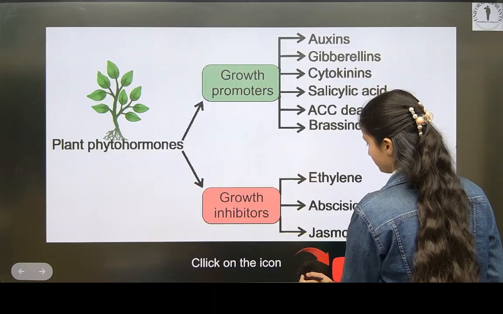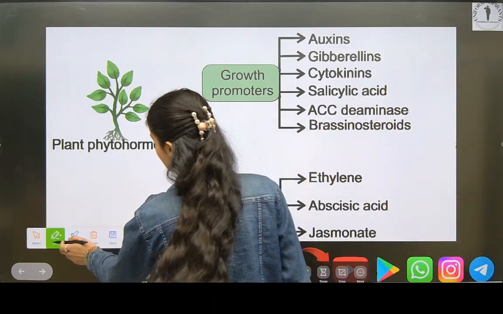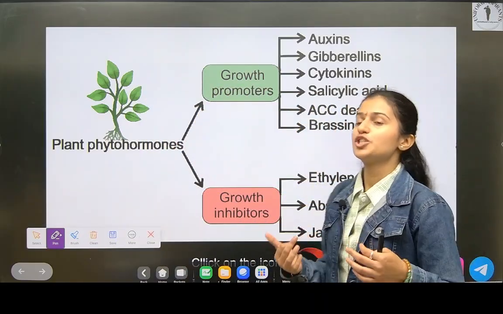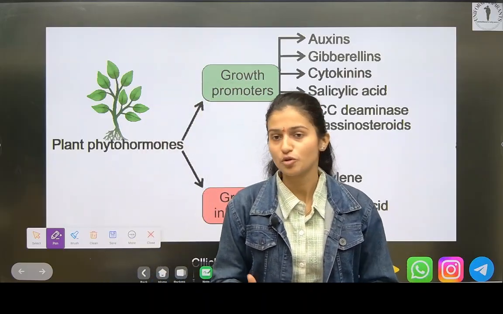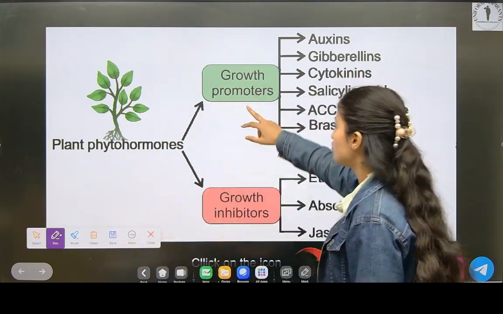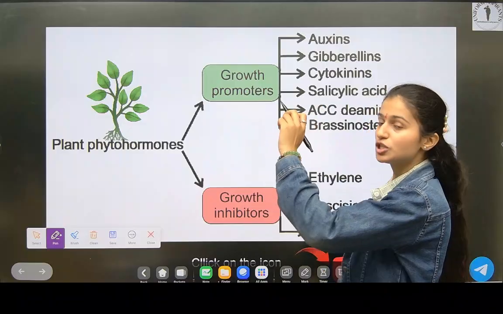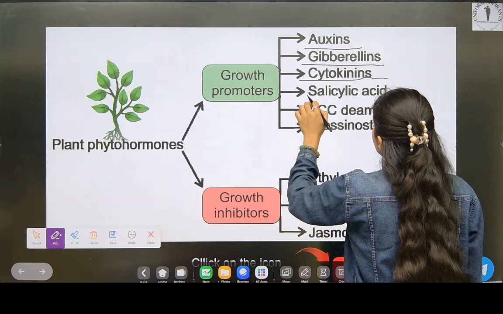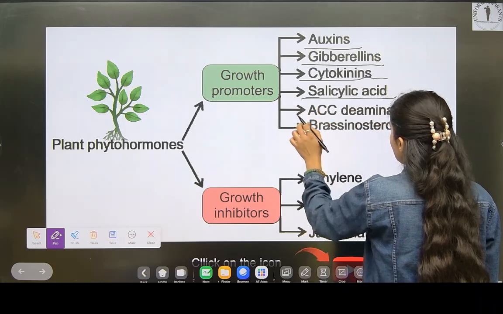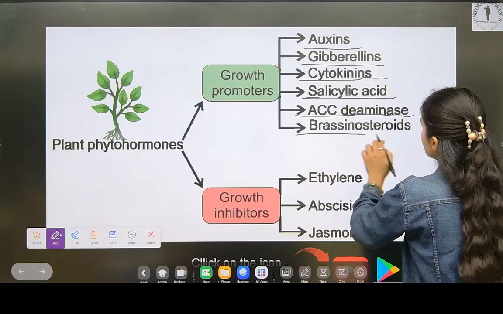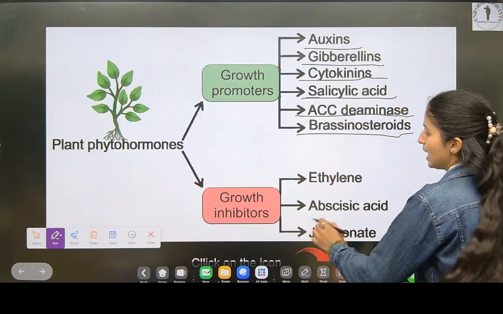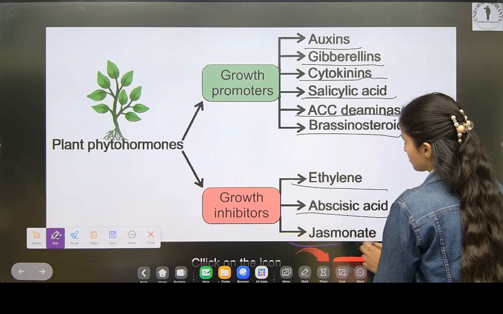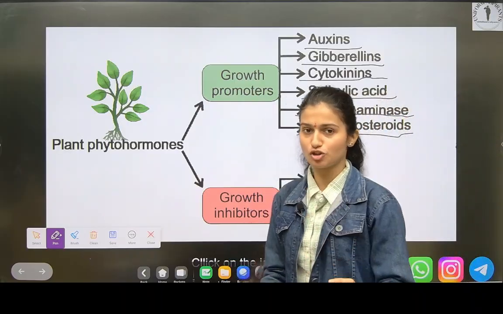Let me take a pen. See here, plant phytohormones. I told you there are two types, growth promoters and growth inhibitors. Now we will see growth promoters. Which are the hormones promoting growth? Auxins, gibberellins, cytokinins, salicylic acid, acetaldehydes, and brassinosteroids. And which are growth inhibitors? Ethylene, abscisic acid, and jasmonate. Now we will discuss each of them.